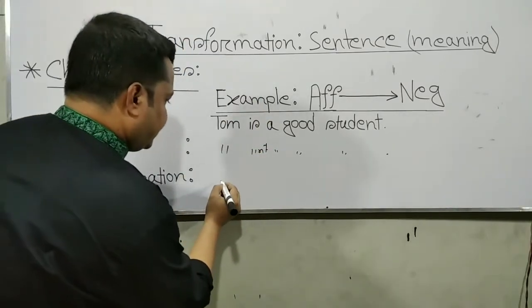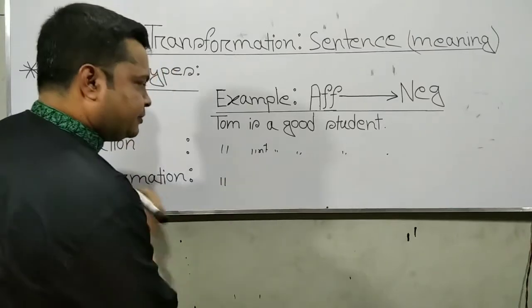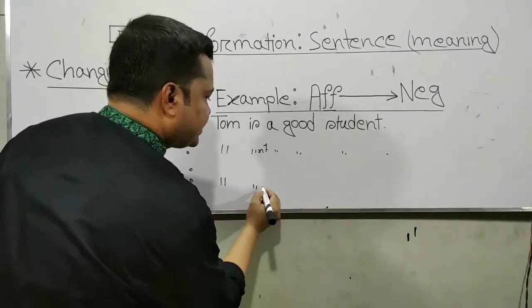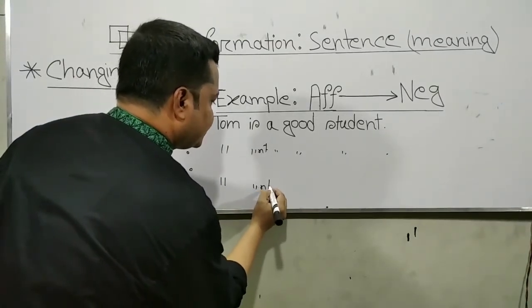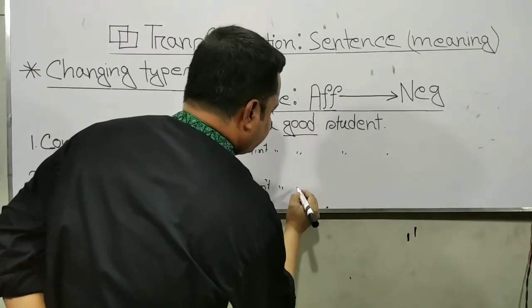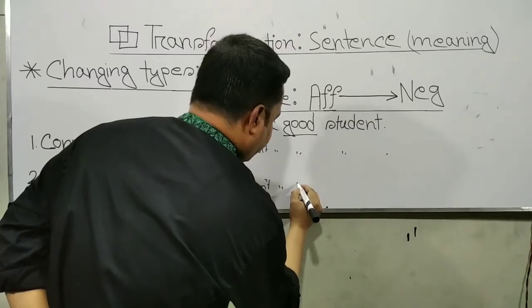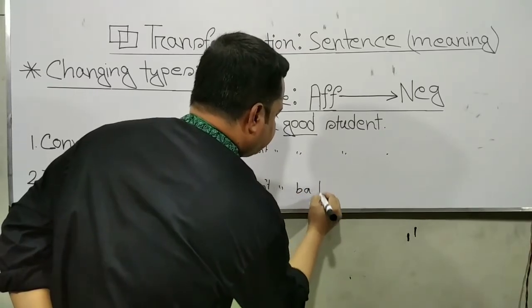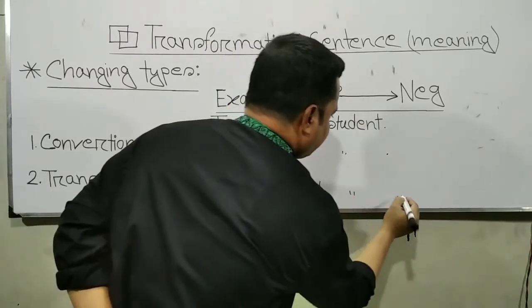But in transformation: Tom, subject, is not a good, opposite word, bad student, full stop.